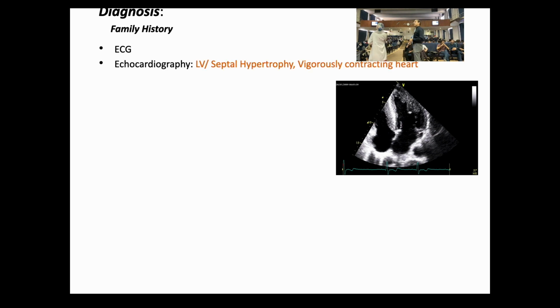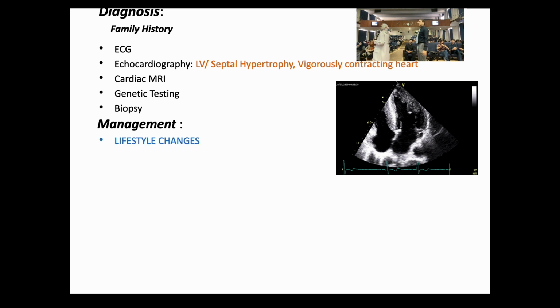So diagnosis. A family history, since this is a genetic disorder. An ECG, an echo. What do we see on an echo? There will be hypertrophy, thick walls, and a heart which is contracting vigorously. We can go for cardiac MRI, genetic testing, and biopsies. What is the management for a patient with hypertrophic cardiomyopathy? So I will hold you here.